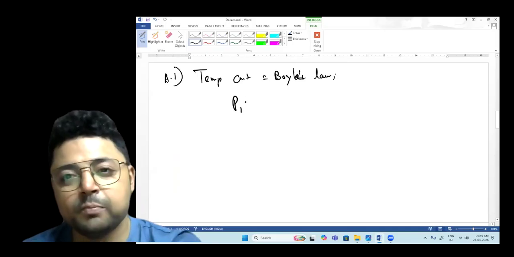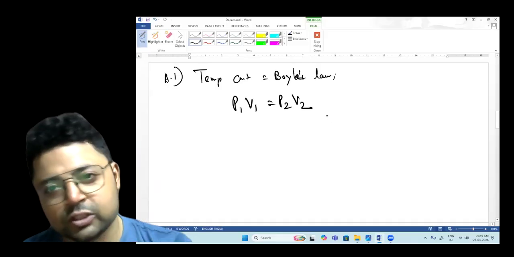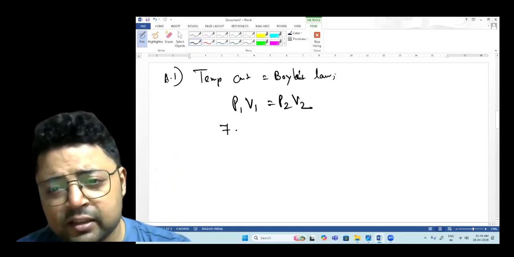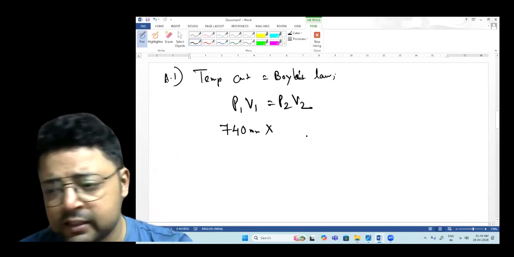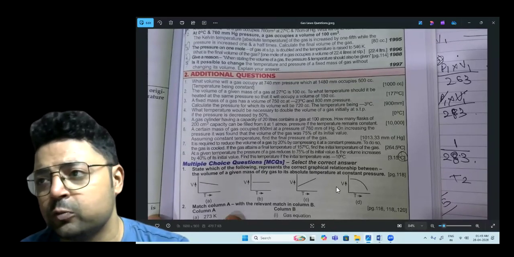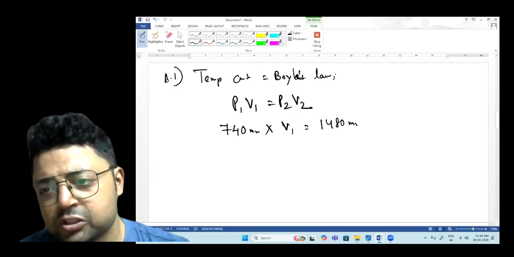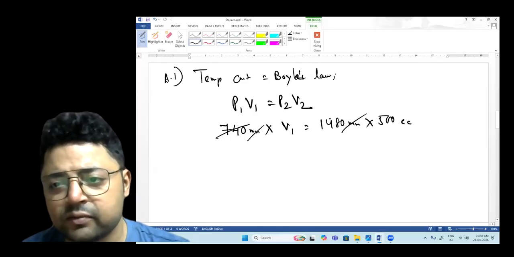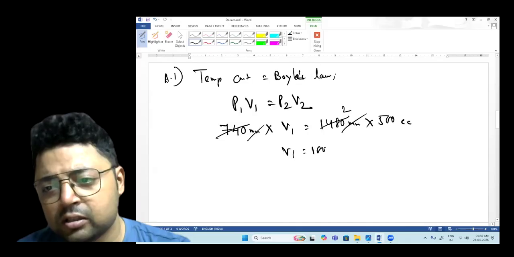What is Boyle's law? P1 V1 is equals to P2 V2. This is Boyle's law. So P1 is 740 millimeter of mercury, and you have to find the volume V1 here, which at 1480 millimeter of pressure occupies 500 cc. So millimeter will cancel. 740 will be times 1480, which is 2 times 740. So V1 will be 1000 cc.